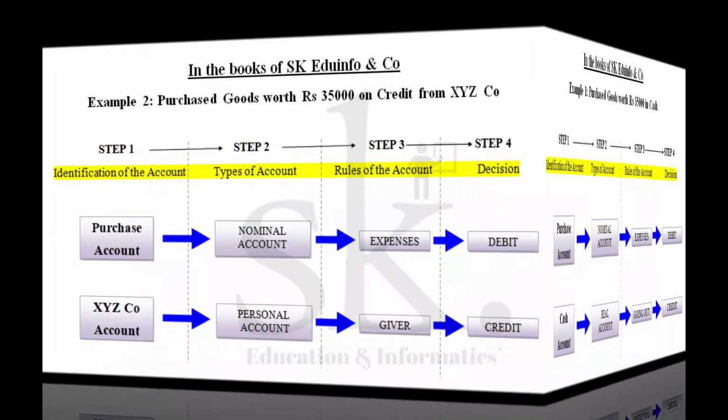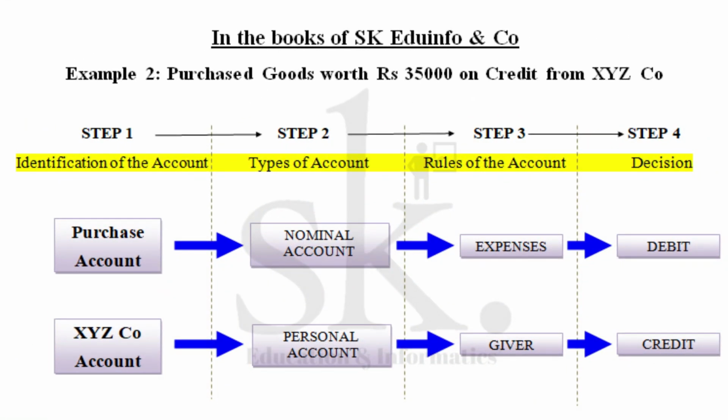Let's move on to the next example. Example 2: purchased goods worth rupees 35,000 on credit from XYZ company. So you have purchased goods, raw materials, from a particular vendor, XYZ company, and the entire amount of rupees 35,000 stands due, which is the reason why credit is mentioned. One is the purchase account, since you have purchased raw material, and the second most important point here is the personal account, which is XYZ company.